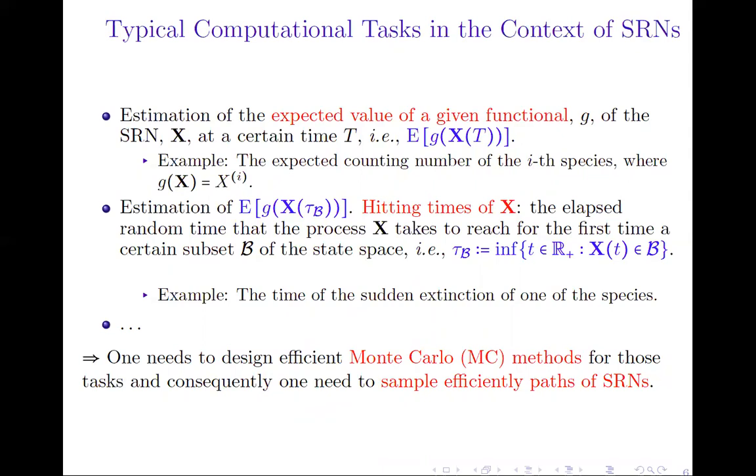Moreover, one can be interested in estimating hitting times of the state vector. And as an application, one can be interested in computing the time of the sudden extinction of one of the species in the system. So to perform these and other similar tasks, one needs to design efficient Monte Carlo methods and also to sample efficiently paths for stochastic reaction networks.